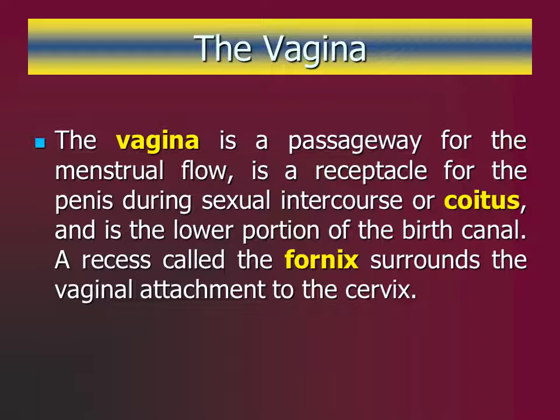There is a recess called the fornix, which surrounds the vaginal attachment to the cervix. The dorsal recess is called the posterior fornix and is slightly larger than the two lateral fornices and the ventral fornix. The fornix can accommodate the placing of a contraceptive diaphragm, which prevents sperm from entering the uterus.